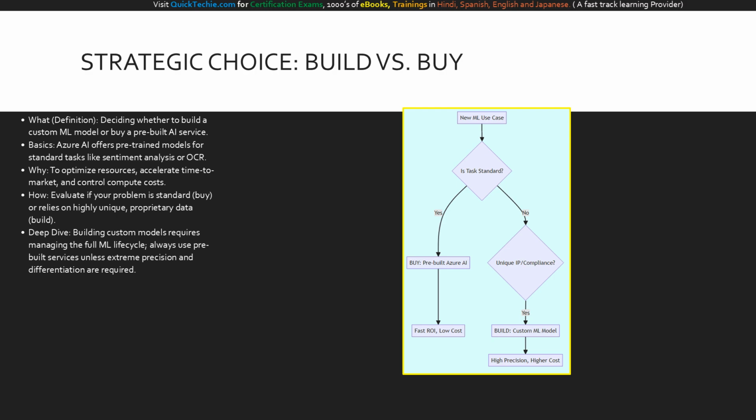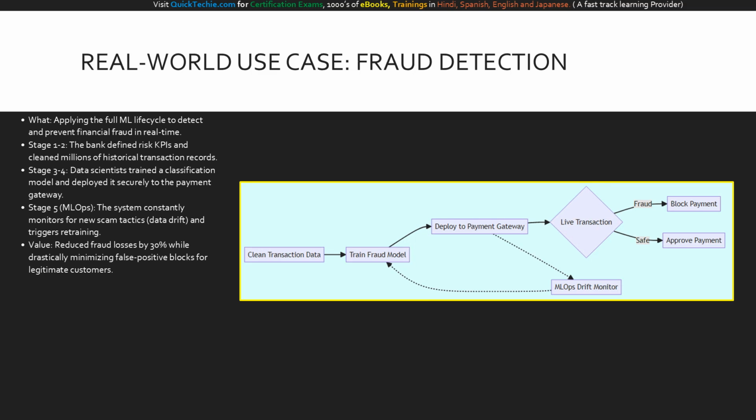Let's tie the entire lifecycle together with a real-world, high-stakes use case: financial fraud detection. In stages 1 and 2, a bank defined their exact risk reduction KPIs and aggregated millions of historical transaction records. In stages 3 and 4, data scientists trained a custom classification model to recognize fraudulent patterns, and IT deployed it securely into the live payment gateway.